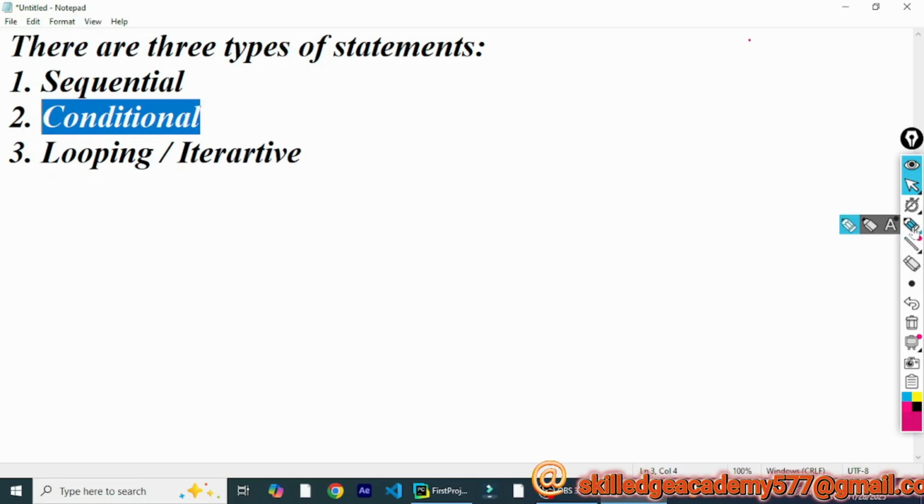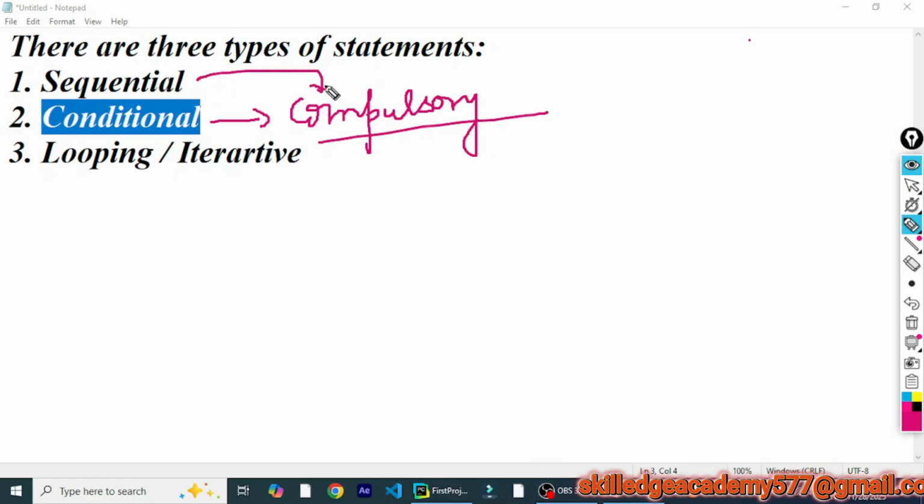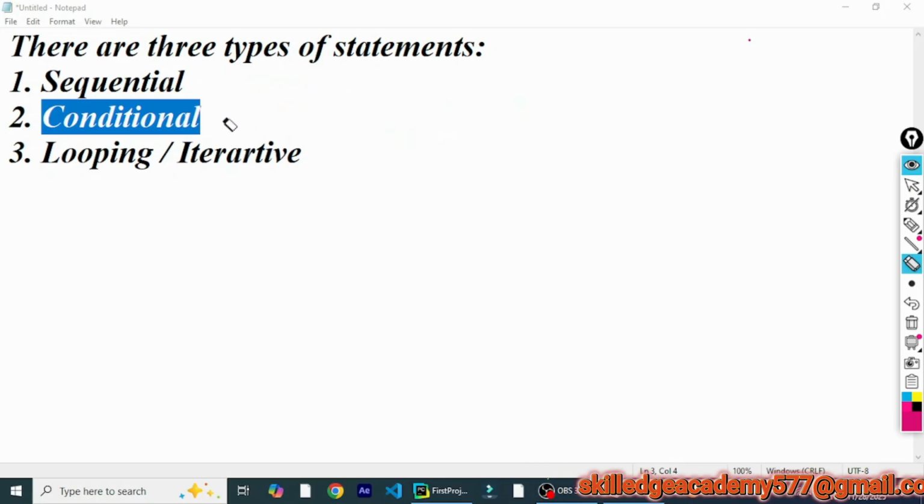So in this case we need to understand that conditional statements are not compulsory statements. As we have discussed, sequential statements are compulsory in nature. If you have defined a sequential statement, it will definitely be executed. Their execution is compulsory, but conditional statements won't necessarily be executed. Their execution depends upon a condition. They will only be executed if the condition attached to those statements is satisfied, that is, the output of that condition is true.